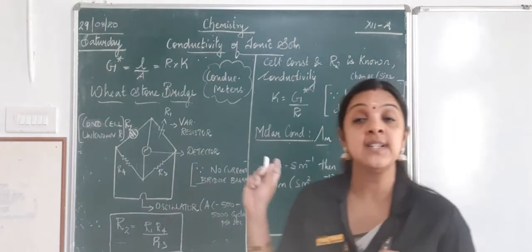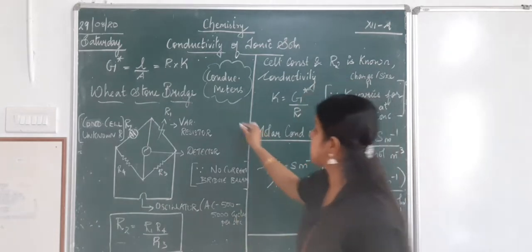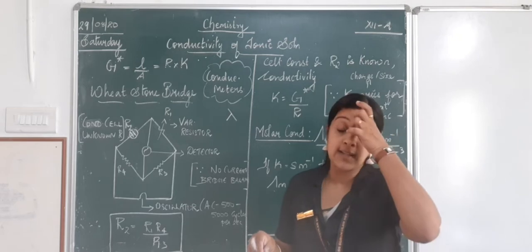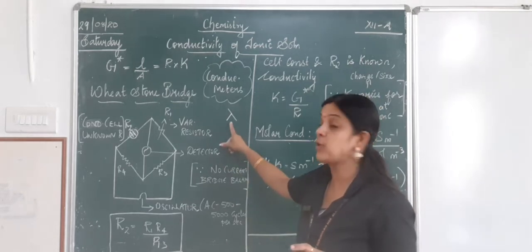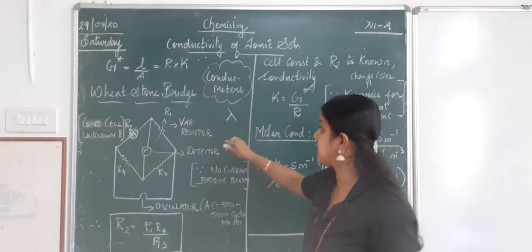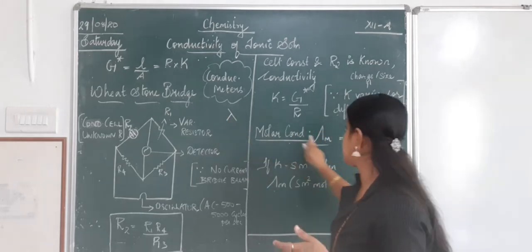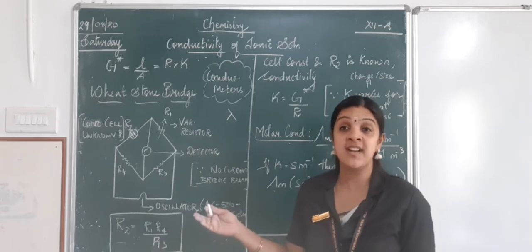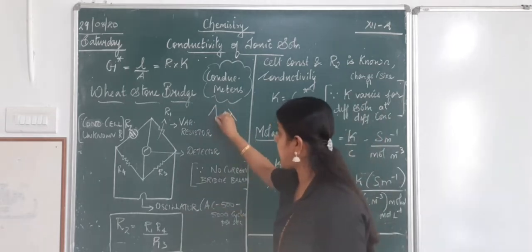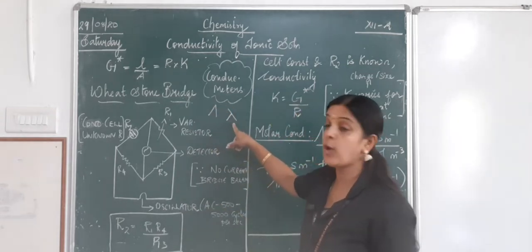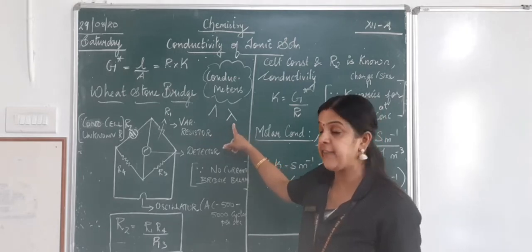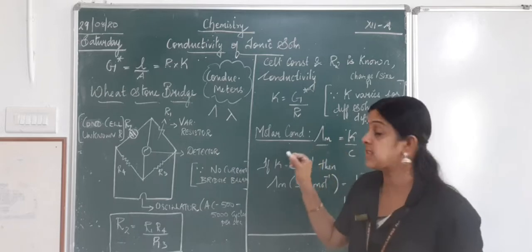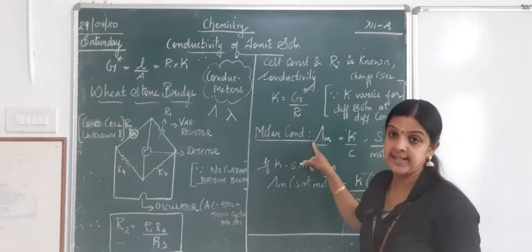Again, it's a Greek symbol. We know we have been using this lambda. You remember, children, for wavelength? Last year we were calculating the wavelength using the symbol lambda. Now this is a small letter, this is a capital lambda. Greek, though we don't know Greek letters, we have not been familiarized with. This is a capital lambda, this is a small lambda which we use for denoting wavelength. So here I put a lambda with a small m, which is telling it is molar conductivity.